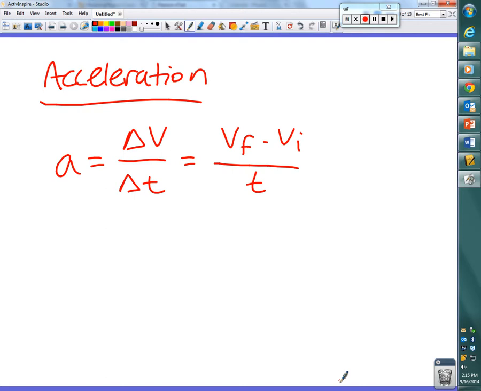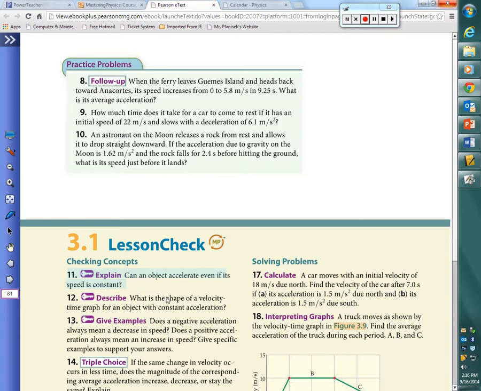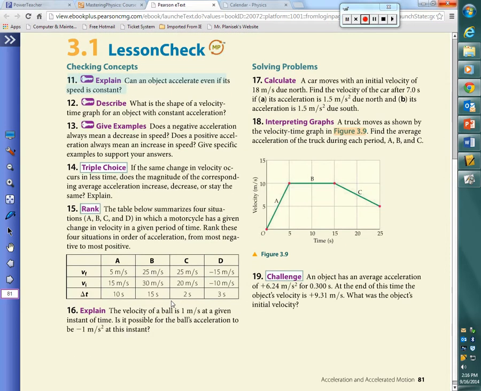All right. Looking at some of the homework problems from last night, just to review some of the concepts that we introduced yesterday. Homework problems were on page 81, I believe. On page 81, one of the homework problems you had last night was number 11. Can an object accelerate even if its speed is constant? And the answer to that question is yes.